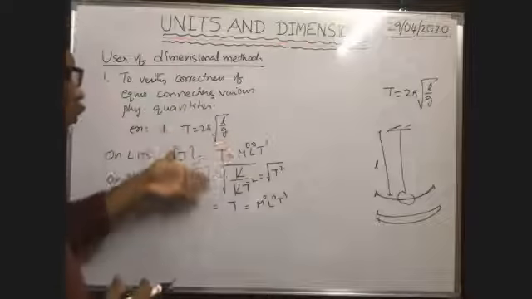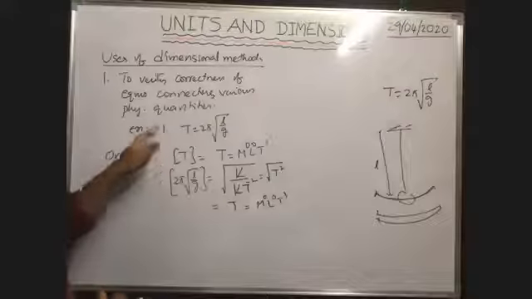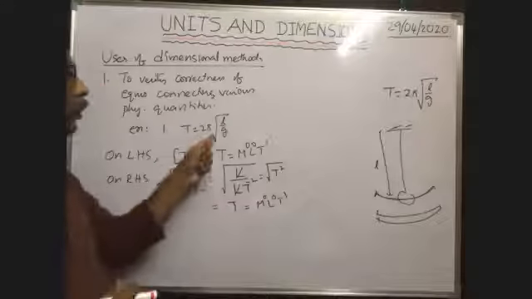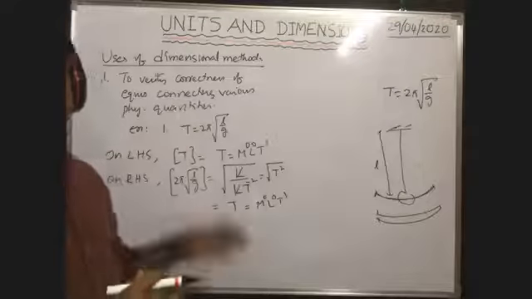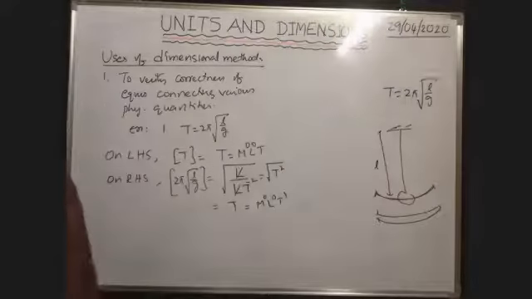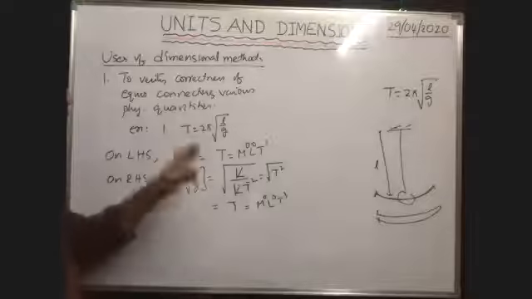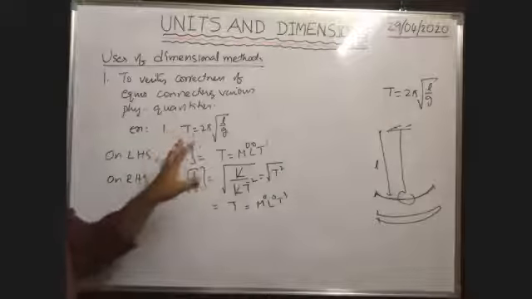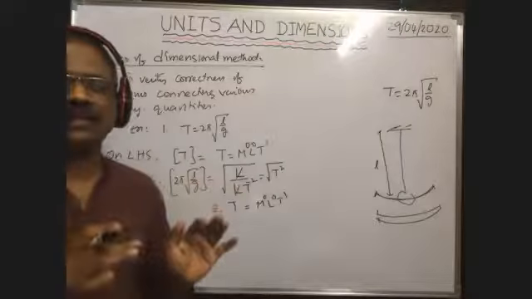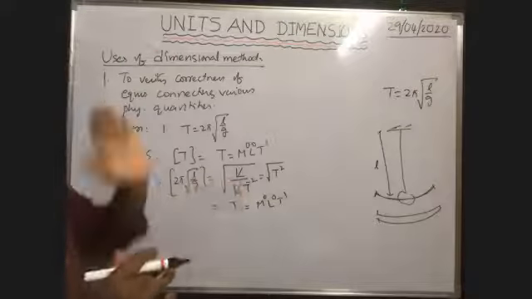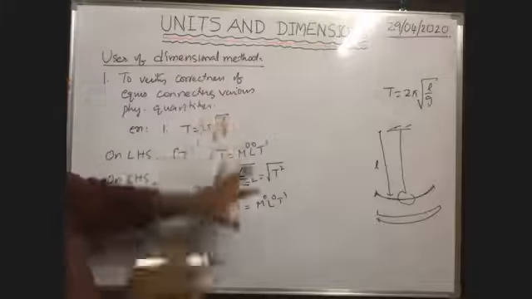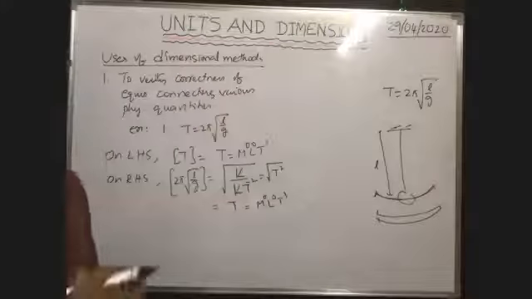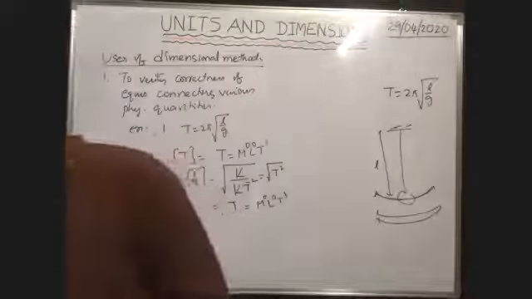From these two, the dimensional formula on the left hand side and on the right hand side are both equal. If you get so, then the given equation is dimensionally correct, or correct according to the dimensional method. That equation may or may not be actually correct, but according to the dimensional method, it is correct. Okay, one more example we will discuss.